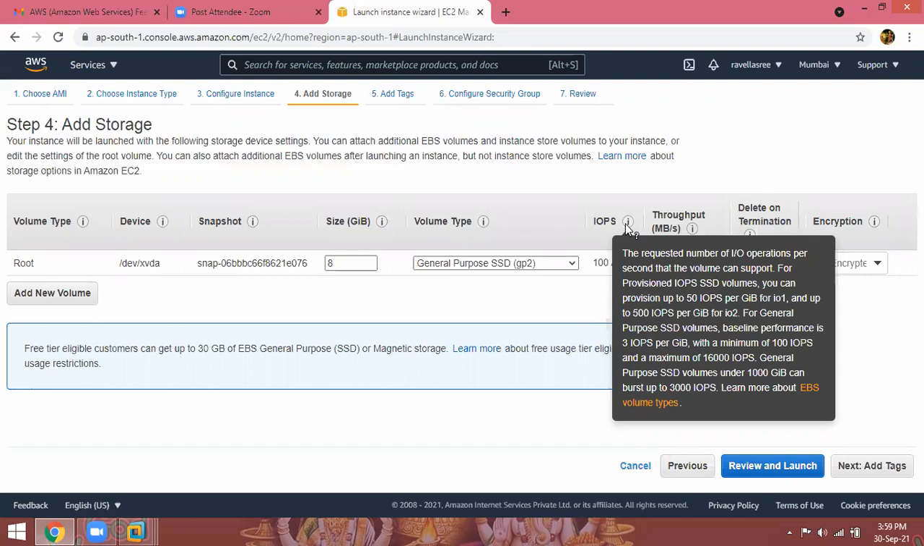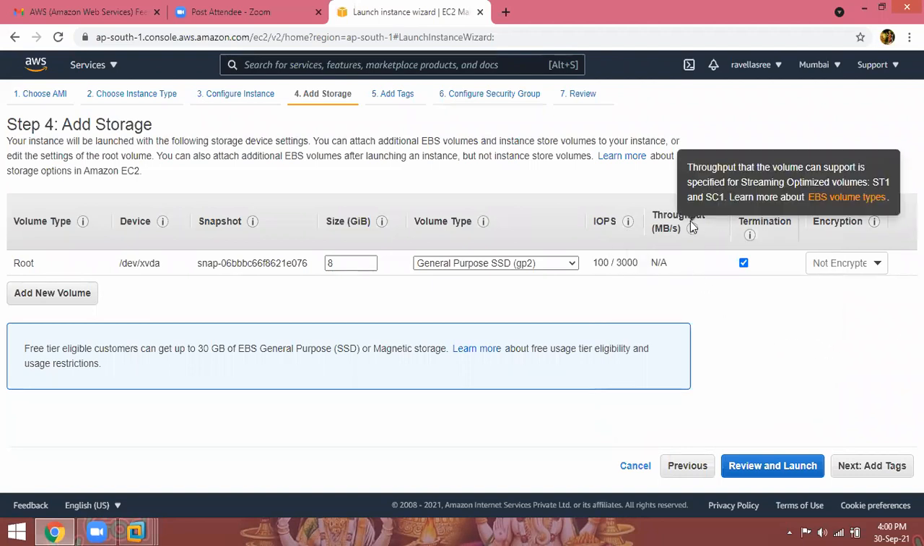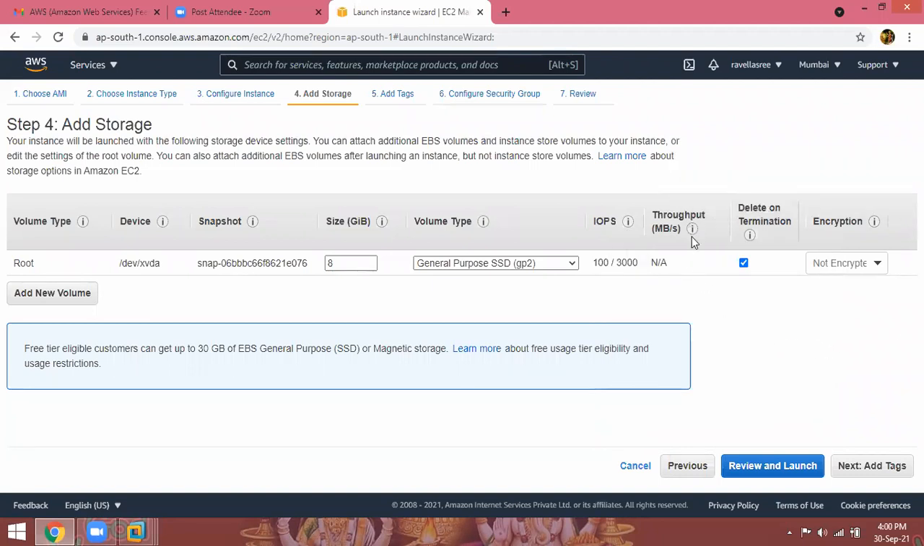For general purpose SSD volumes, baseline performance is 3 IOPS per GB with a minimum of 100 IOPS and a maximum of 16,000 IOPS. General purpose SSD volumes under 100 GB can burst up to 300 IOPS. IOPS means reads per second, writes per second on your hard disk. Throughput is in MBs. We are not transferring any data here, that will come later.